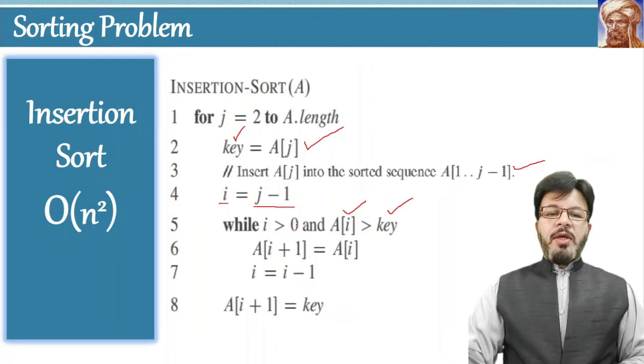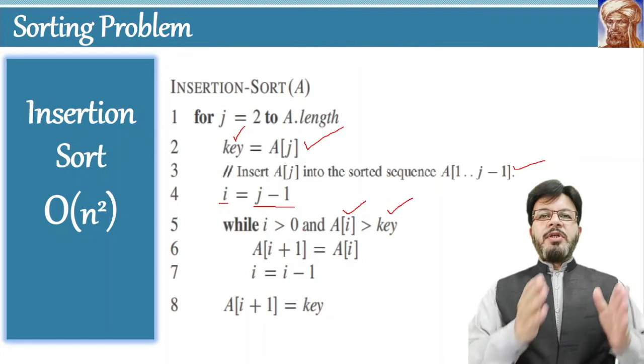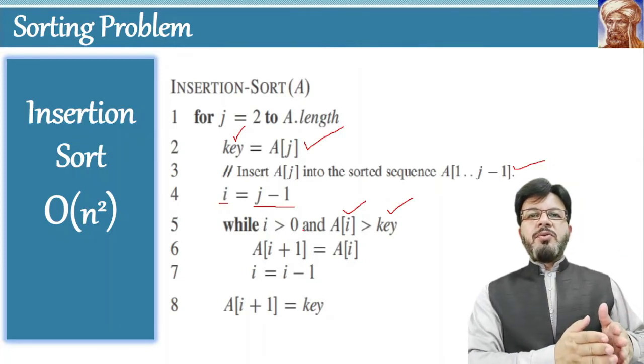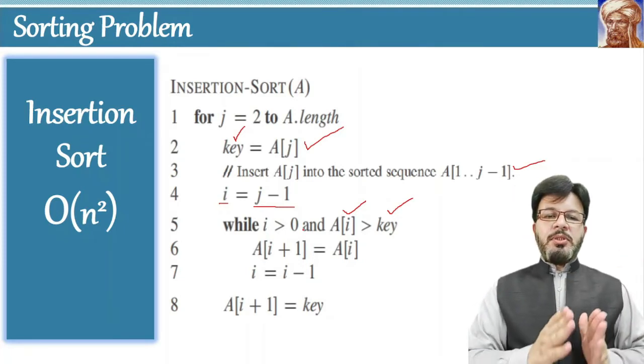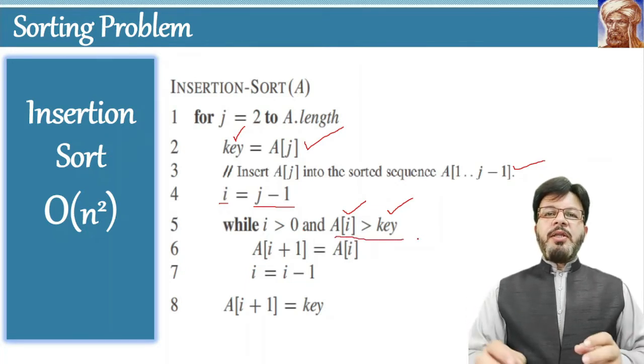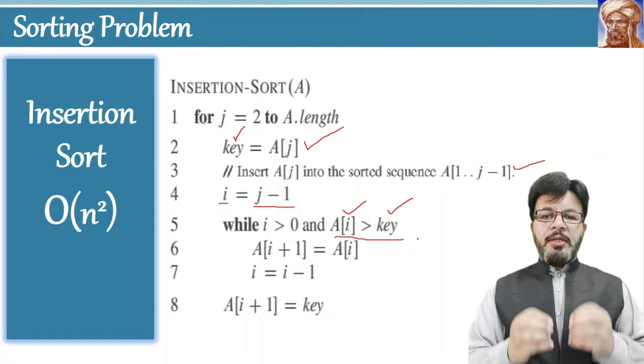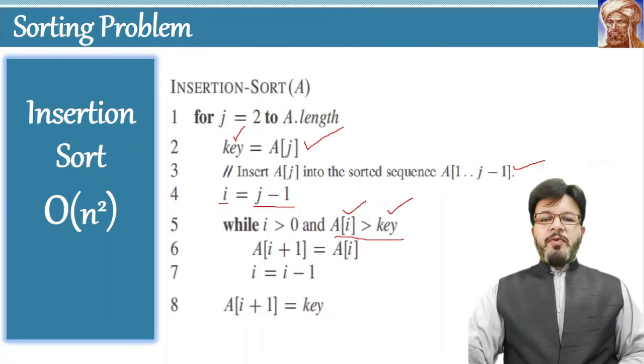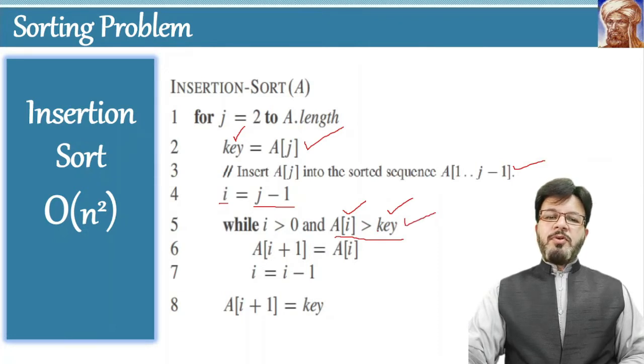If the value of i goes to 0, it means we have reached the start of the list and there are no more elements to compare. So the loop will stop. The other condition is that we stop when we find the actual location of the element. So whenever one of these 2 conditions is false, the loop will stop.